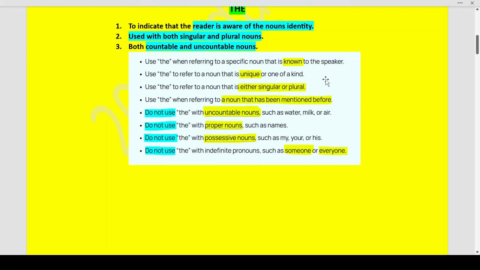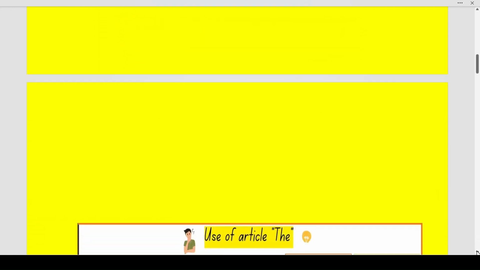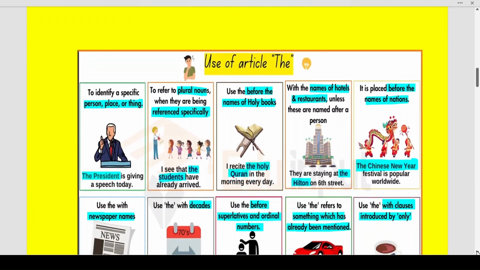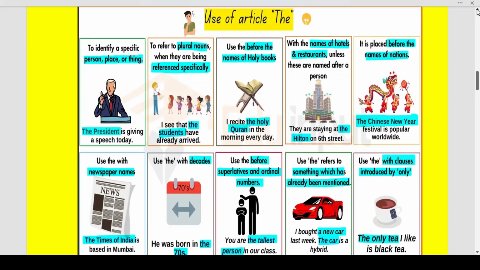Now, with adjectives that refer to a whole group of people also we use the. Like, the Buddhists are very calm people. So, the Buddhists. Now, there are some more rules to using the. Now, uses of the article the with proper examples you can see.